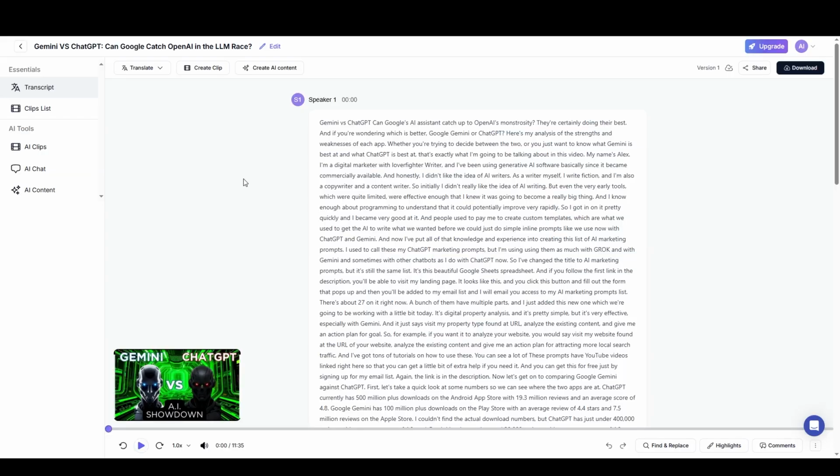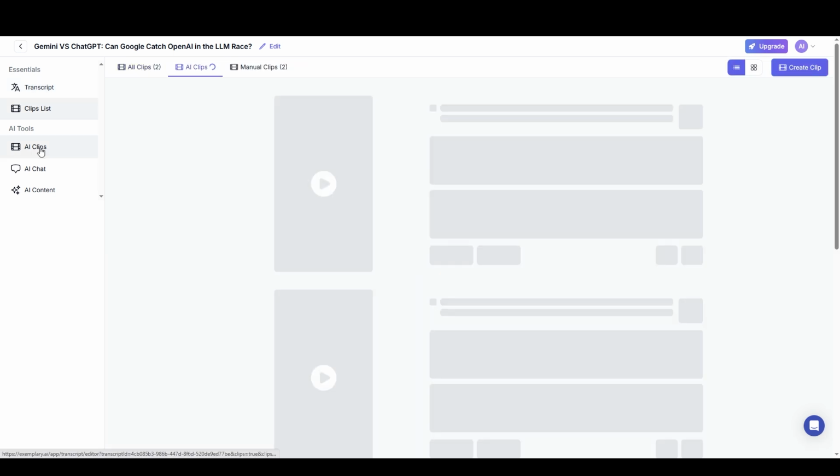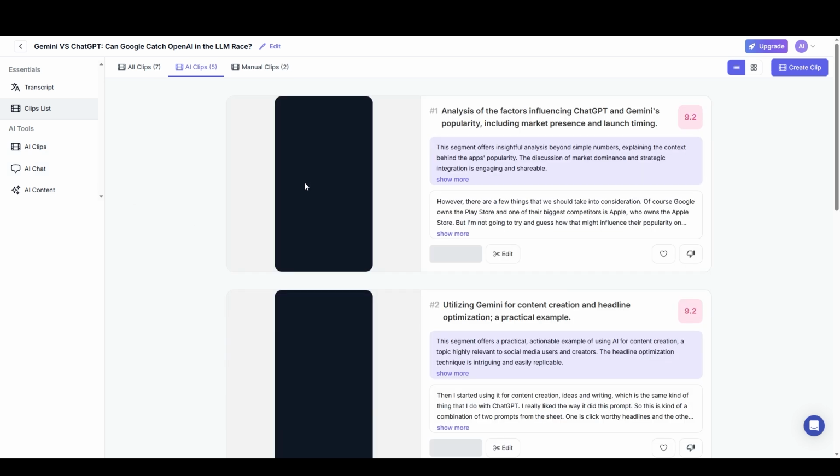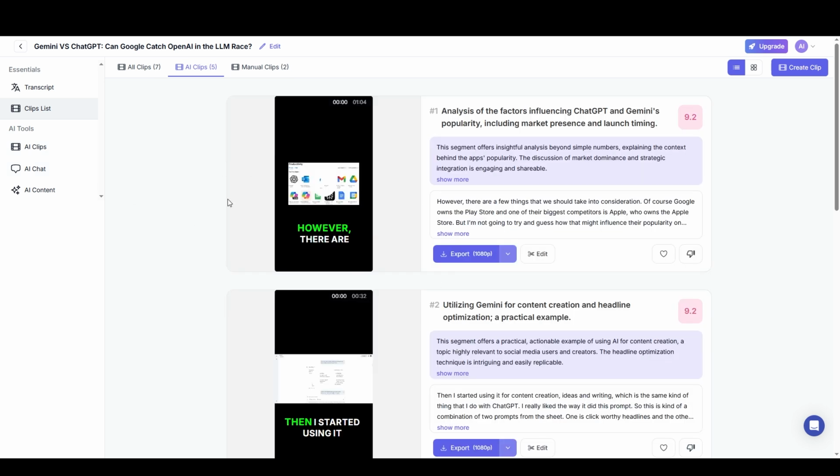That was a pretty thorough overview of the clip editor, which is, again, the main feature of this product. However, there are a number of other things you can do. For example, when you go to AI clips, I've already created AI clips, so these are already populated. However, if I hadn't done that, there would just be a button here that would say create AI clips, and then there's a few specifications that you can choose, and basically the AI will go through the transcript and pick moments that it thinks are particularly interesting and create these clips for you.